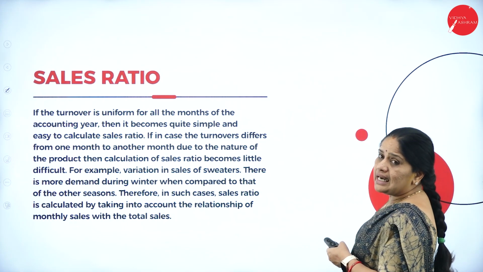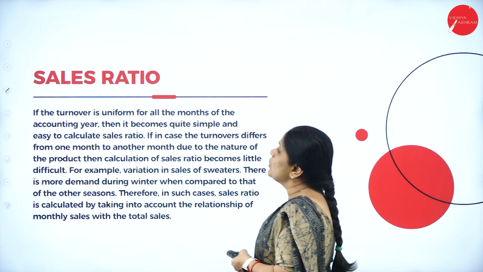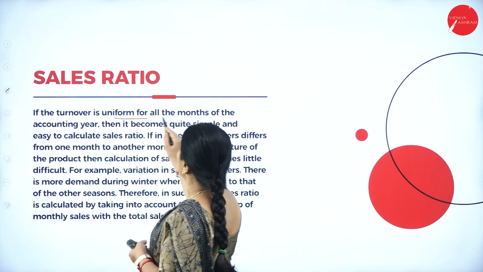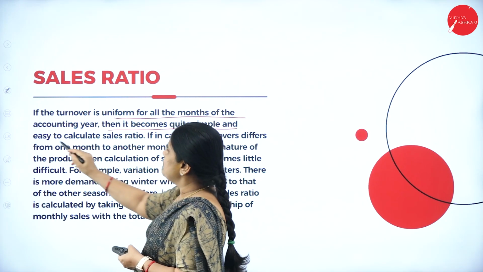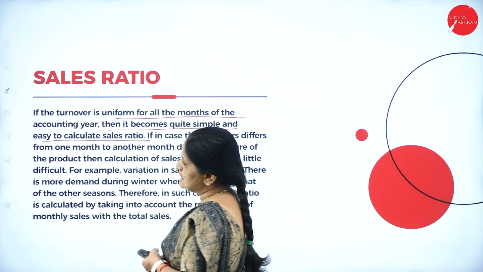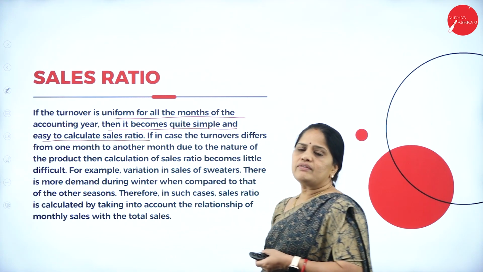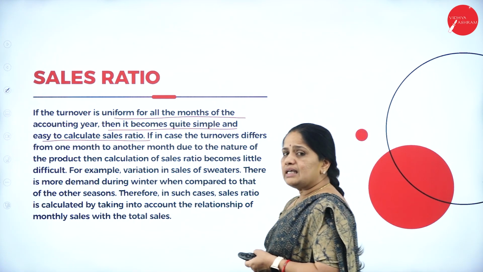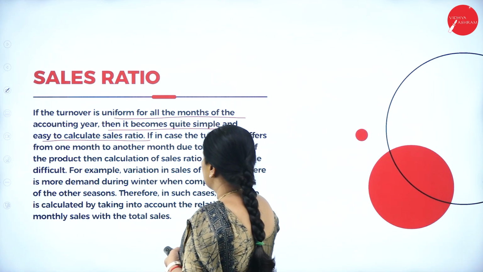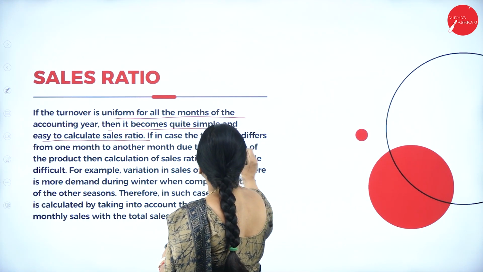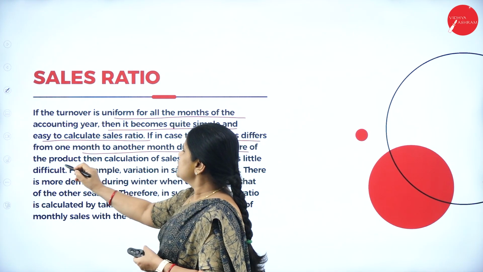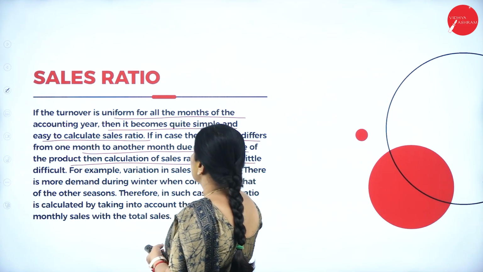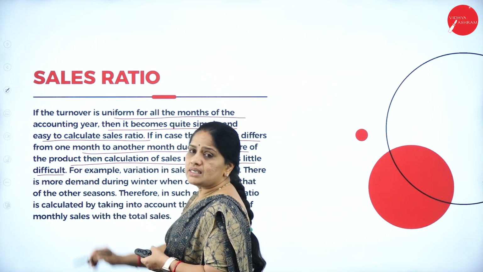Then next, let us go to the sales ratio. If the turnover is uniform for all the months of the accounting year, then it becomes quite simple and easy to calculate the sales ratio. If the turnover differs from one month to another due to the nature of the product, then calculation of the sales ratio becomes difficult.